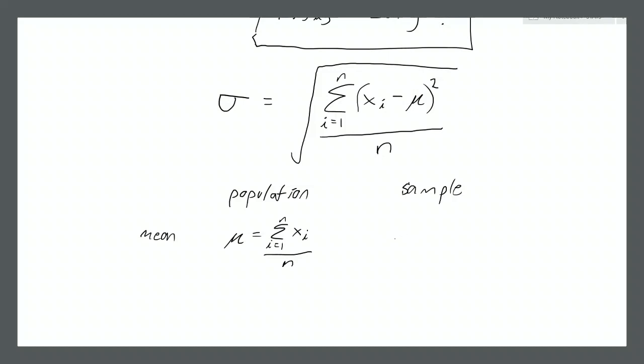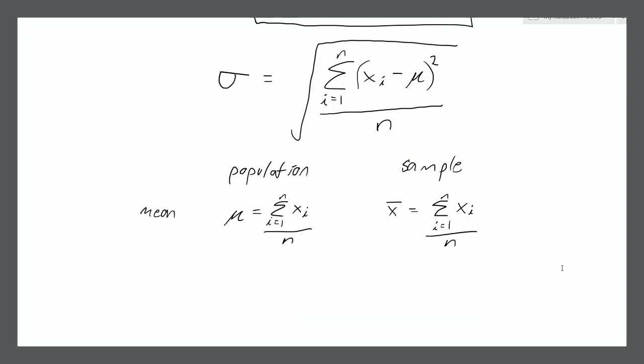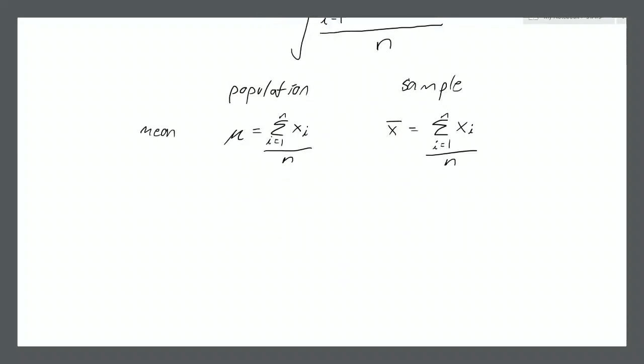For the sample, we use the symbol representing our random variable, in this case it's x, with a bar on top. So this is the sample mean. And the equation is the same, right? You add up all of the data points and divide by the number of data points. So for standard deviation, you can also have different values for your population standard deviation and for your sample standard deviation.